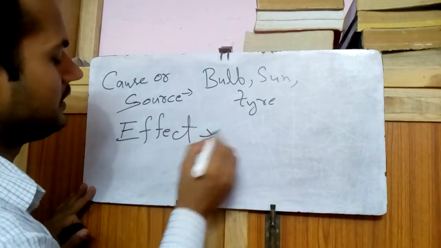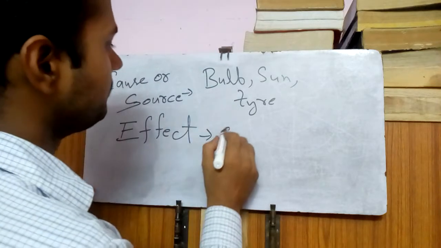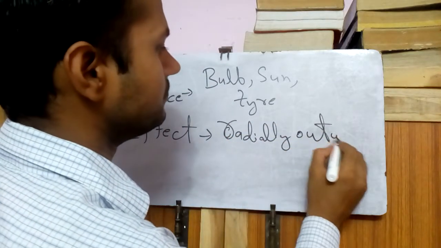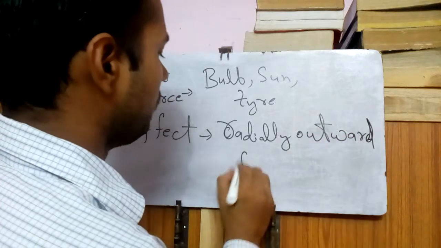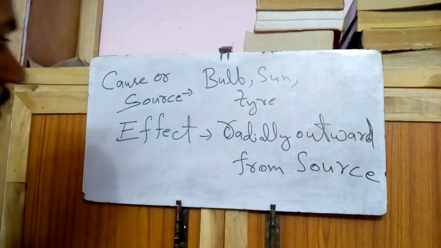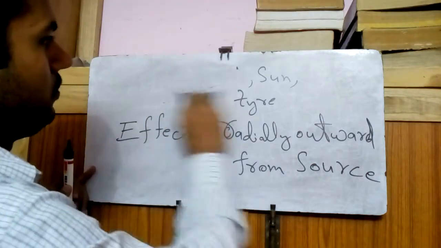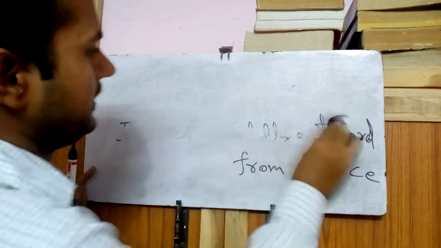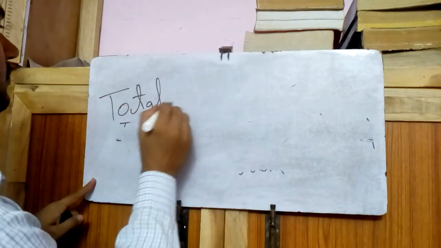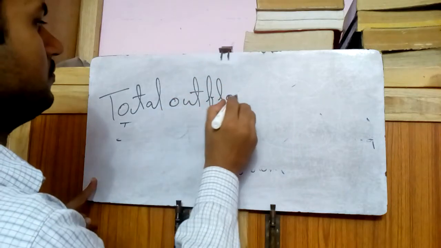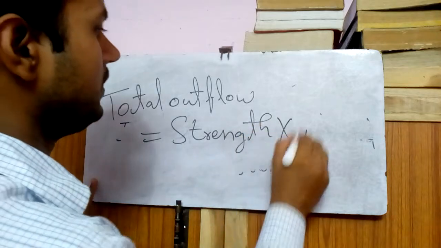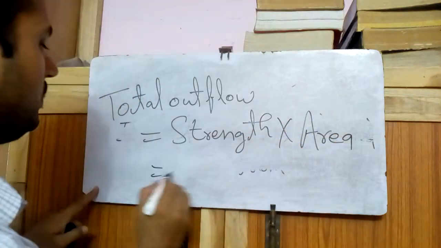The effect will be radially outward, coming from the source. So what will be the total outflow? Total outflow will be constant. Total outflow will be strength into area is equal to constant.